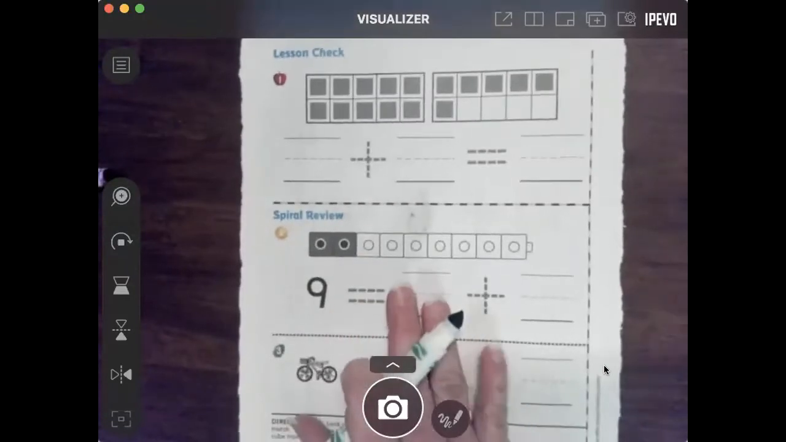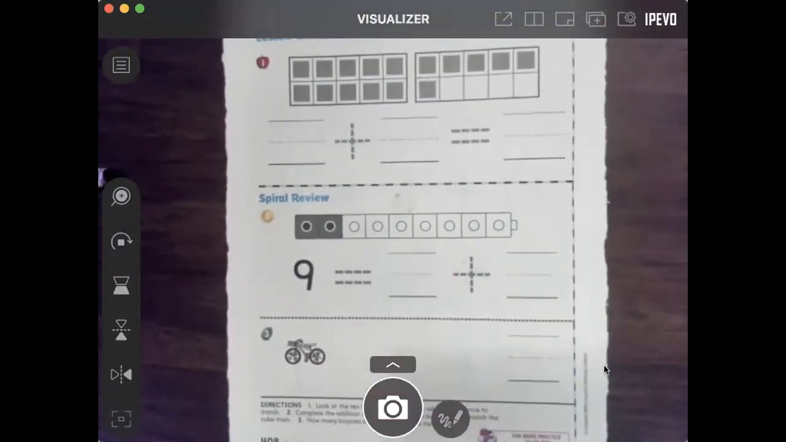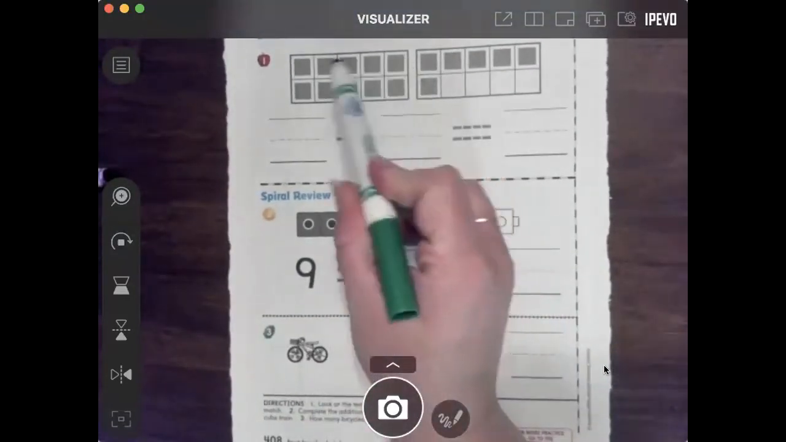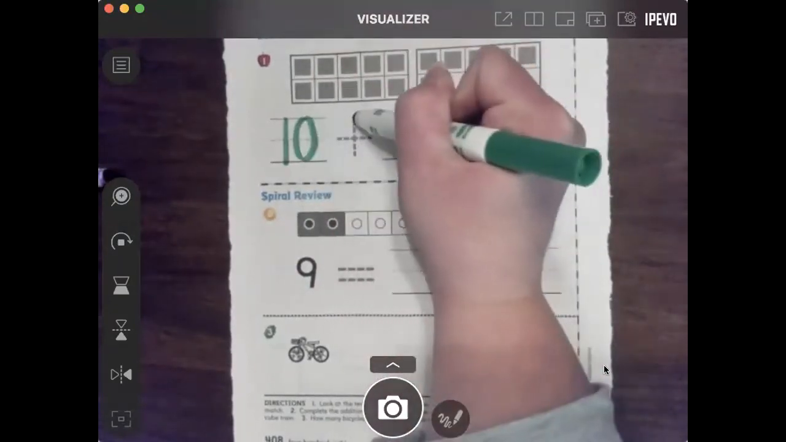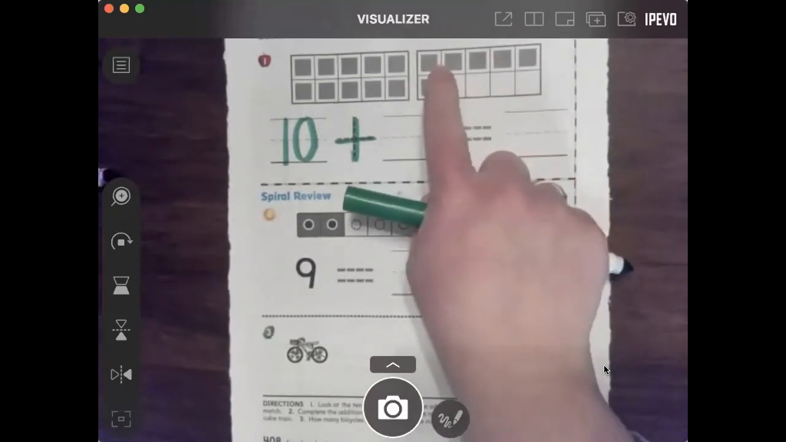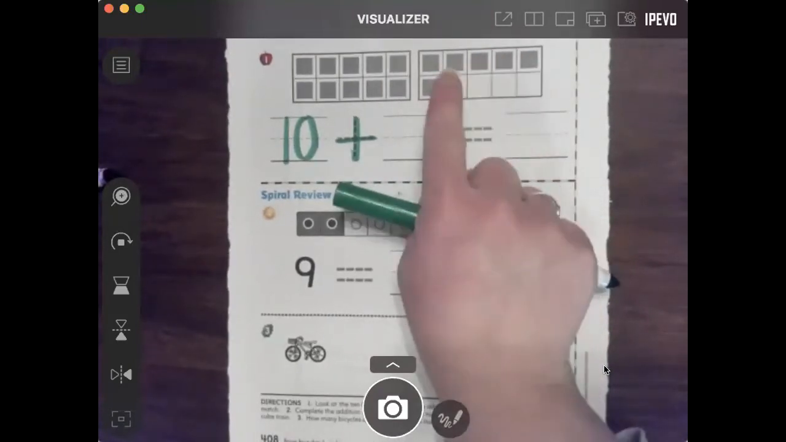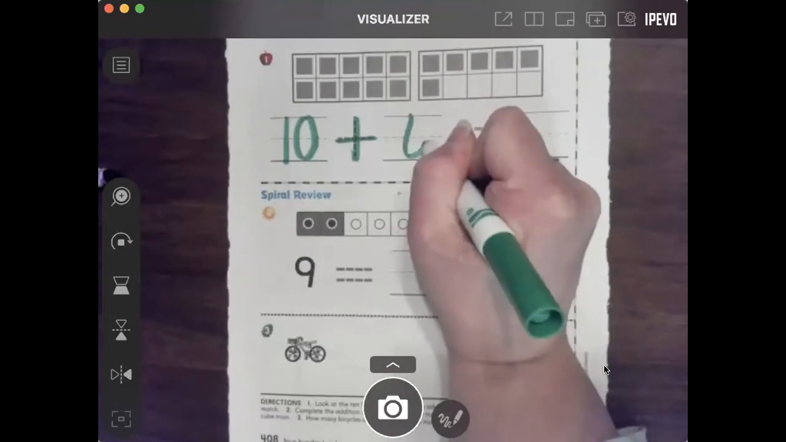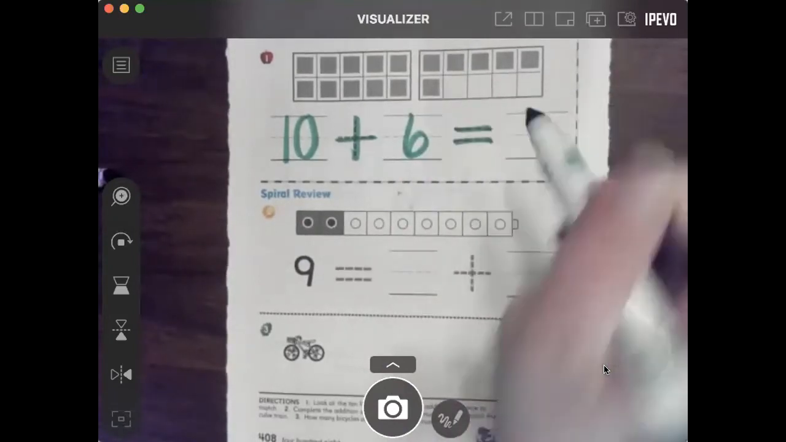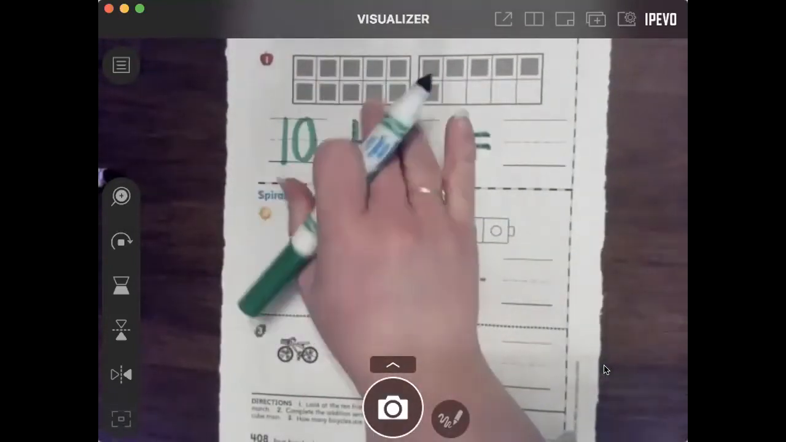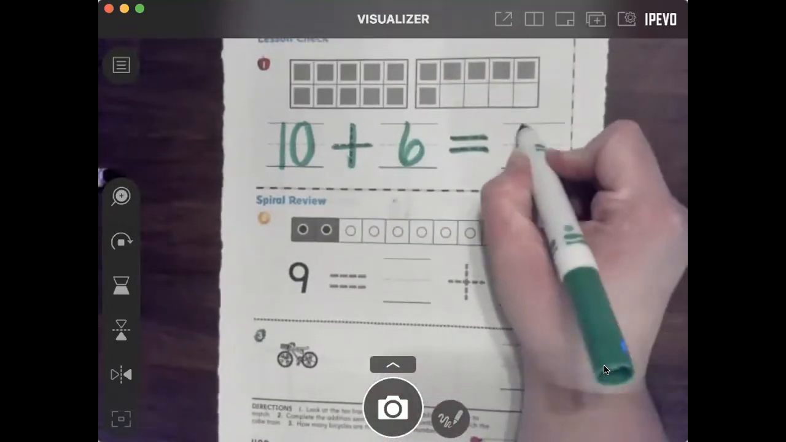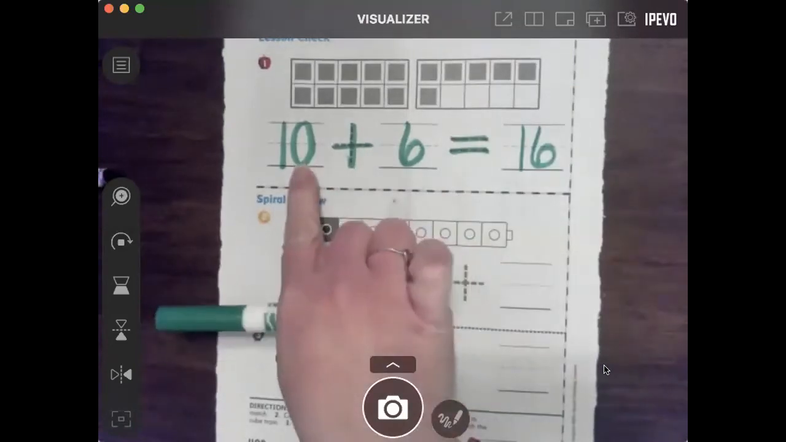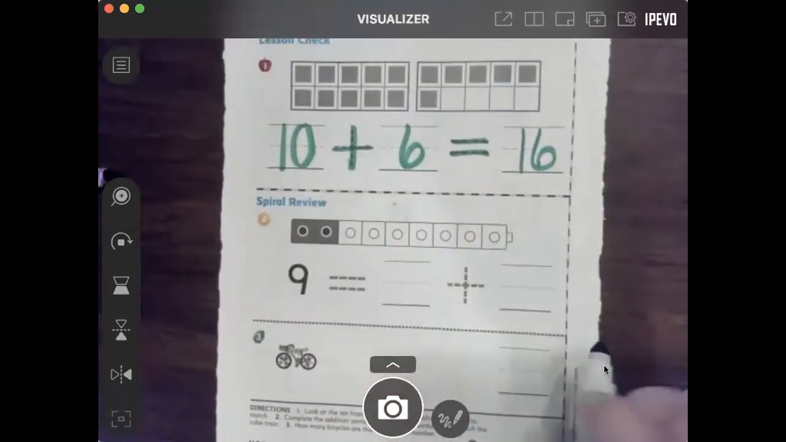If not, pause it now and then try it on your own and then hit play. So here we go. We have one full tens frame. So we're going to put that number here. 10 plus. How many do we have here? 1, 2, 3, 4, 5, 6. So 10 plus 6 equals, well, how many do we have total? We have 10, 11, 12, 13, 14, 15, 16. So 10 plus 6 equals 16.